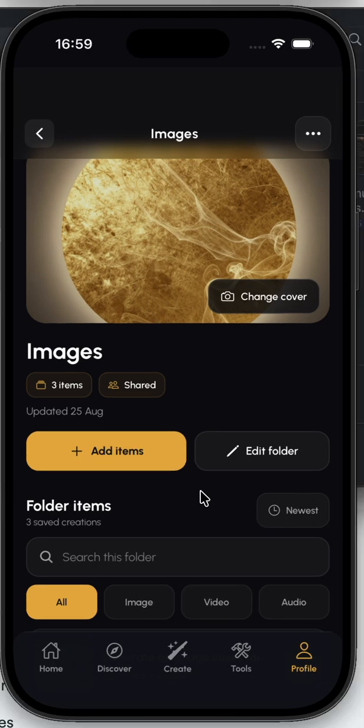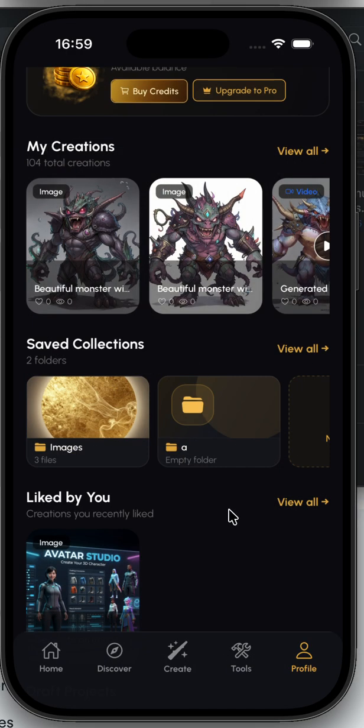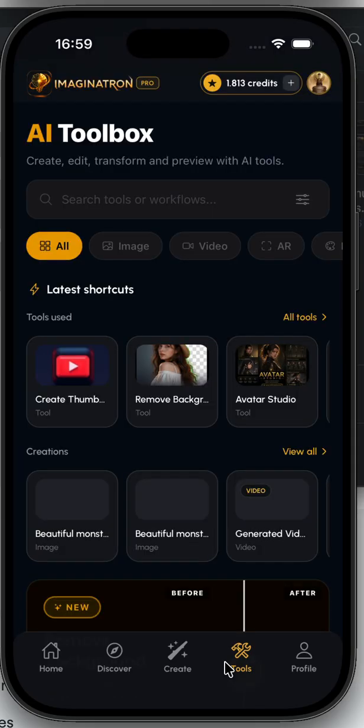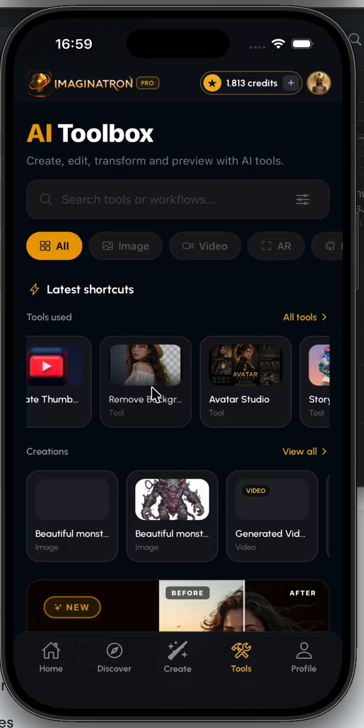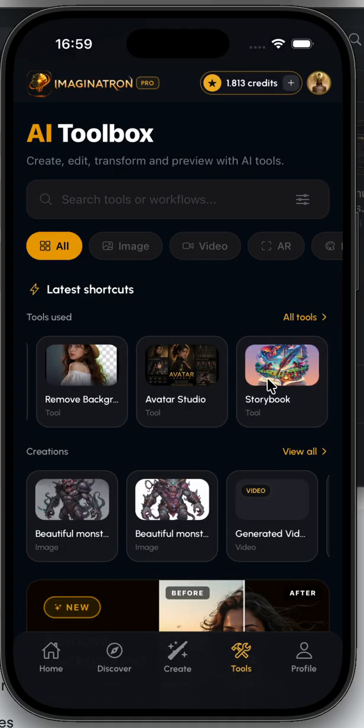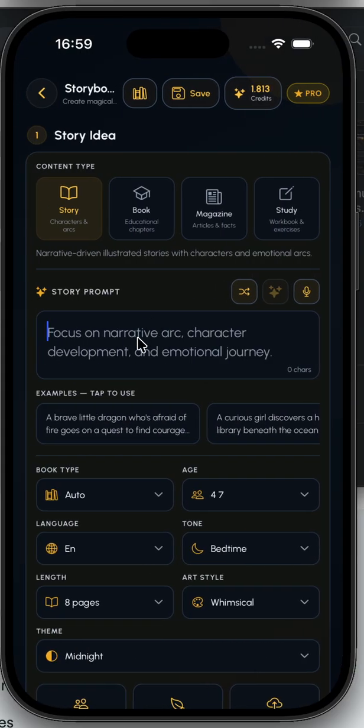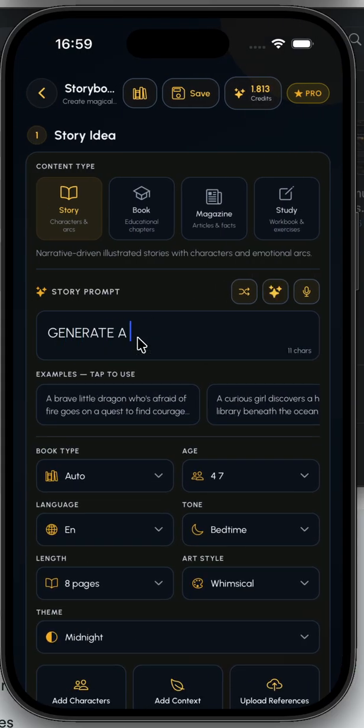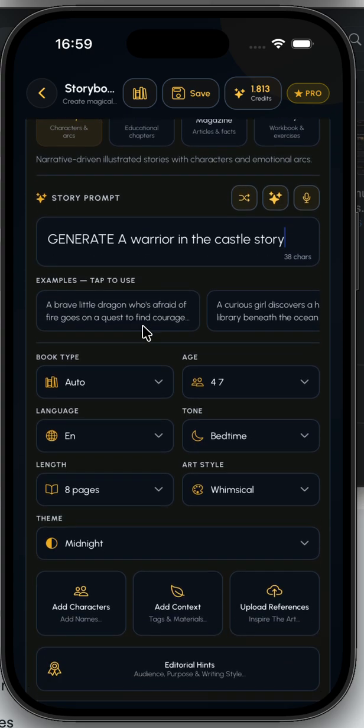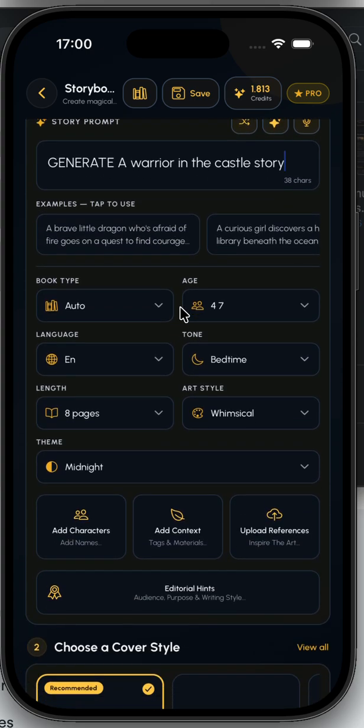We can edit the folder cover, add more items or generations. We have some more tools for create thumbnail, avatar studio, storybook. We can, for example, generate water in the castle star. We can use some stars here.